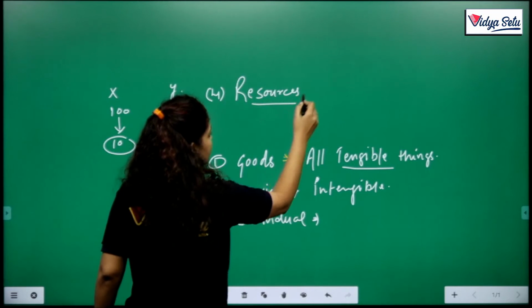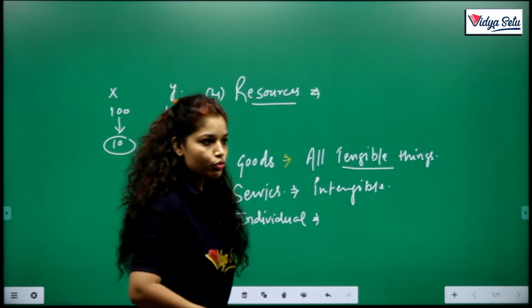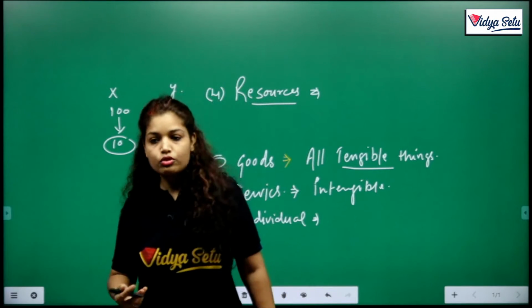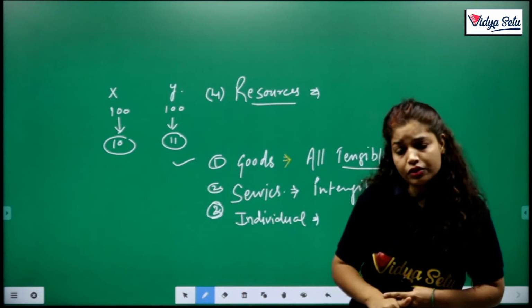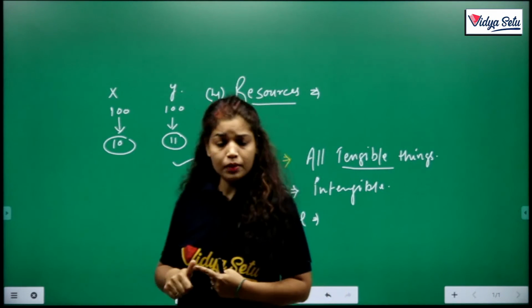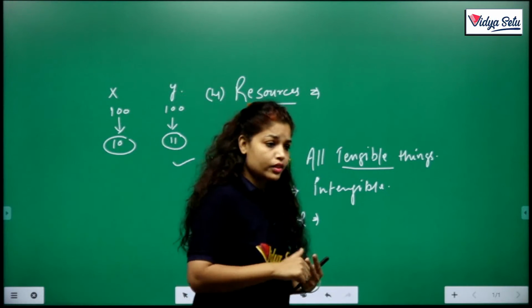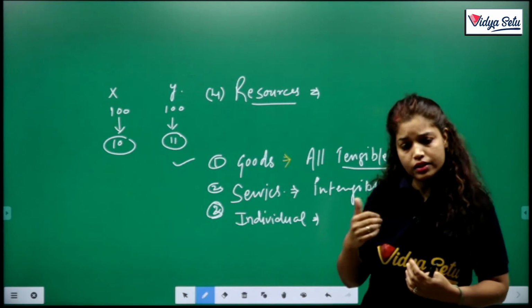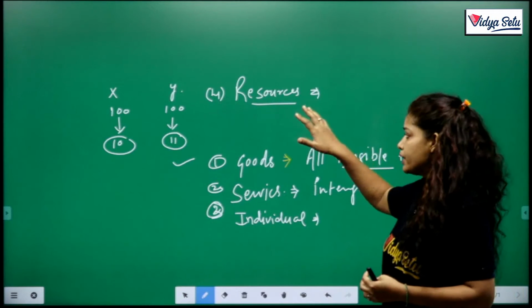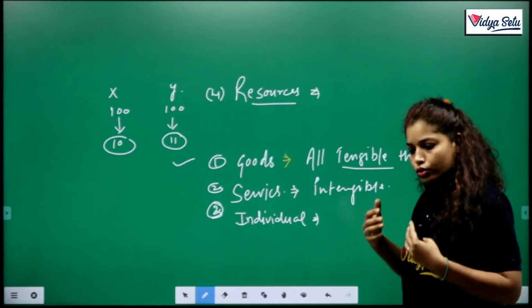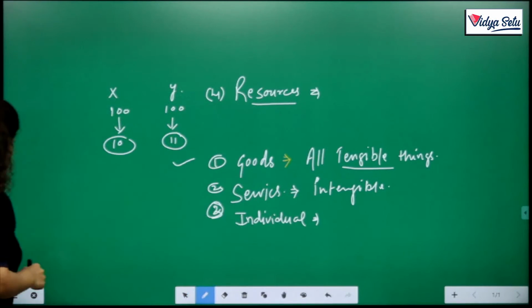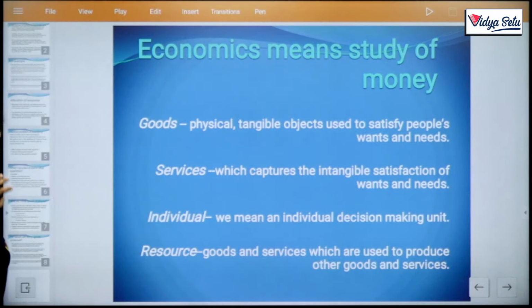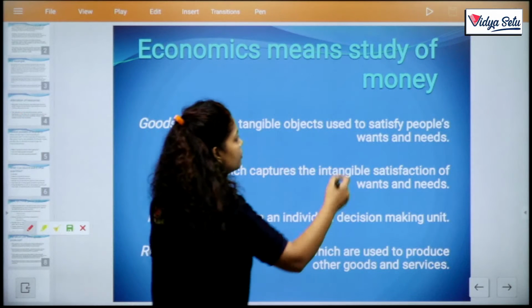What are resources? For everything which we want to produce, purchase or sell, we need resources. And what kind of resources? Maybe in a tangible form, maybe in an intangible form. Here, since we study money, the money is the resource. Clear? We use our money for the best use. So these are the resources. Clear? Without wasting our time, we consider it with the notes. So this is your first, that is study of money.